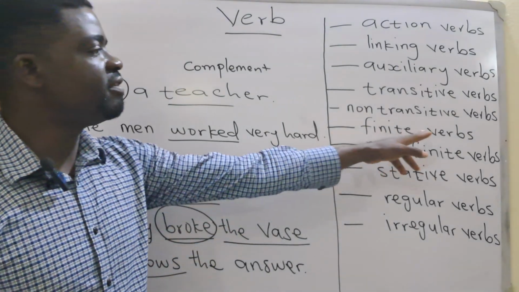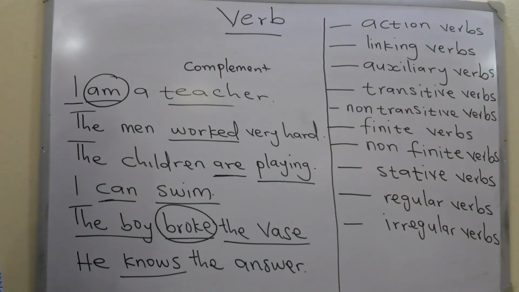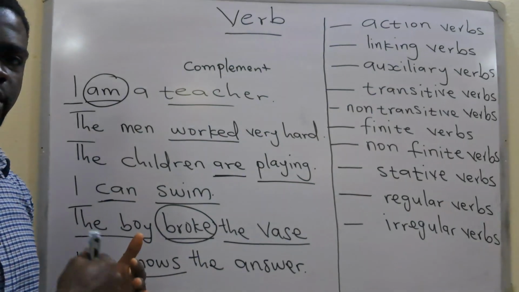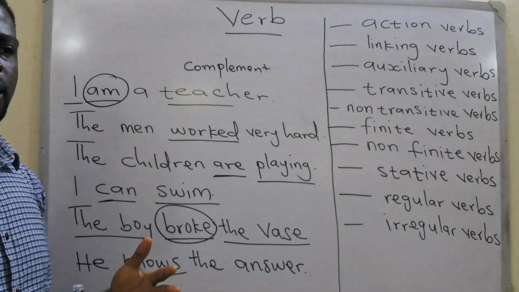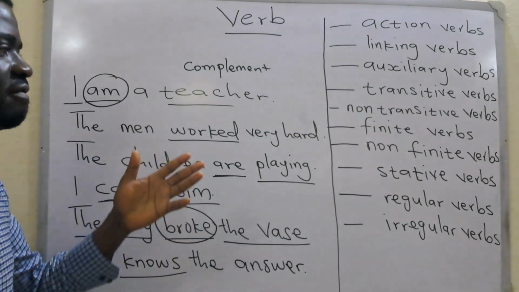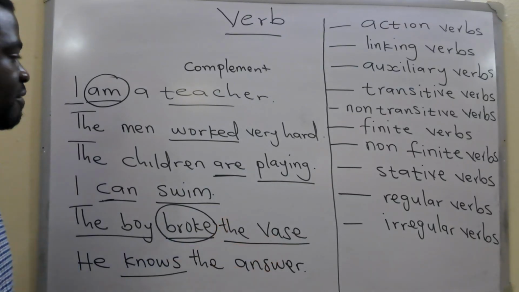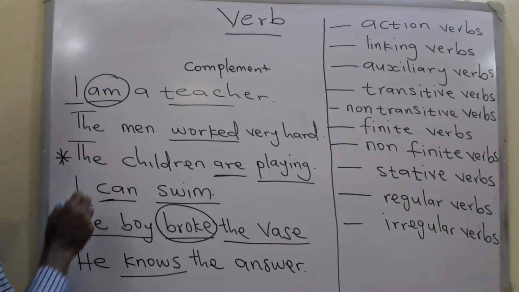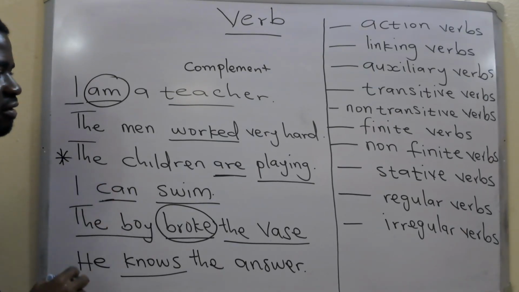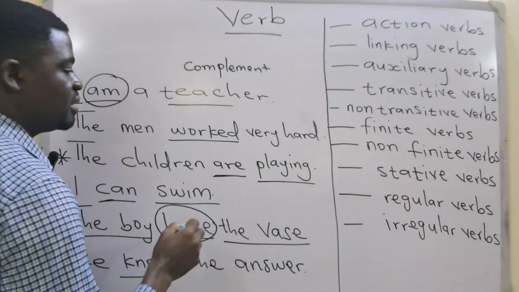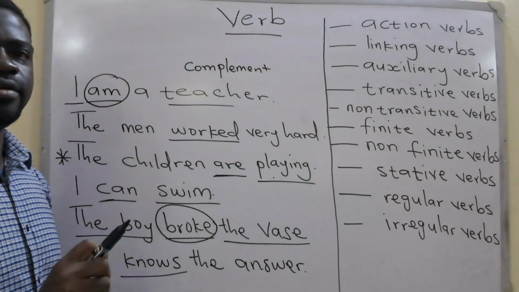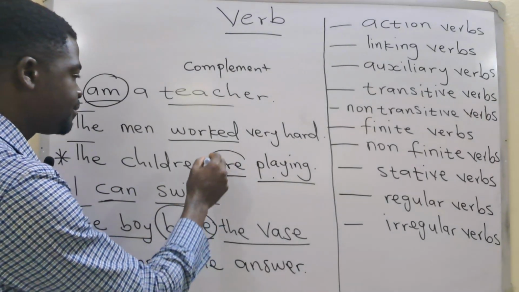So a finite verb is simply the verb in a sentence that works with the subject. So the verb has to relate with the subject in terms of number, and then it has to make reference to time as well. For example, in this sentence, we have more than one verb, are and playing, but there is just one finite verb, which is are.